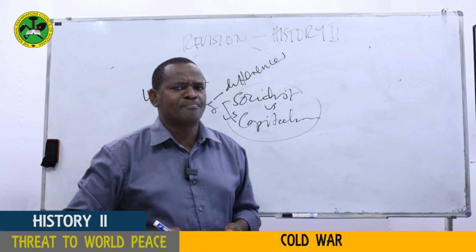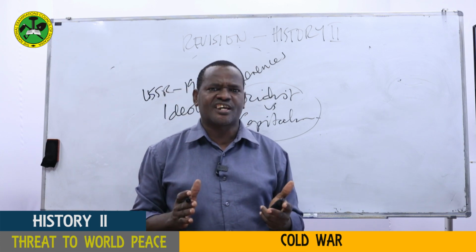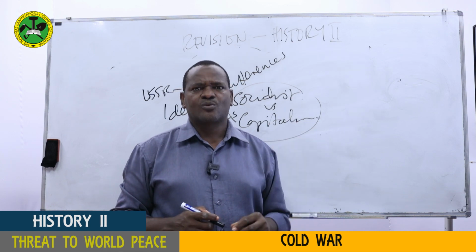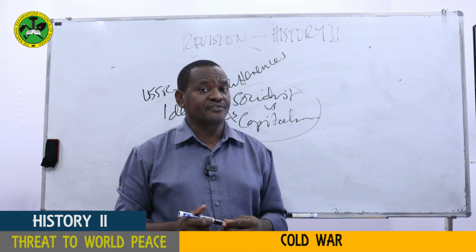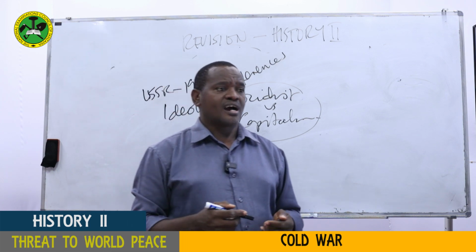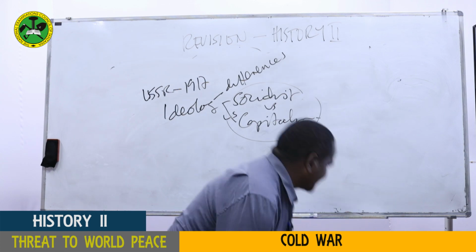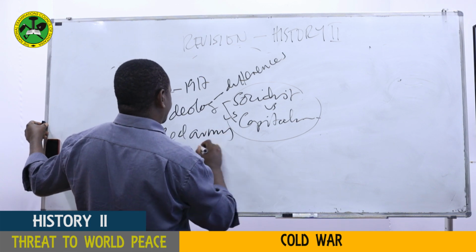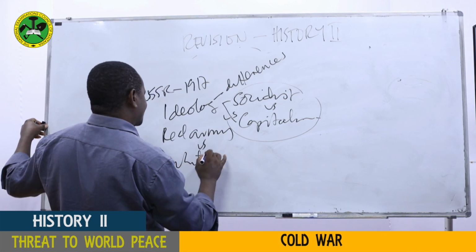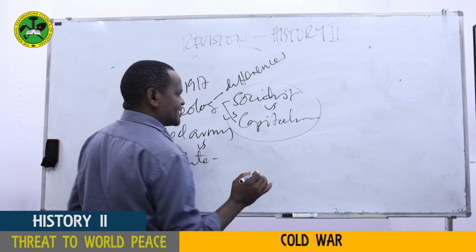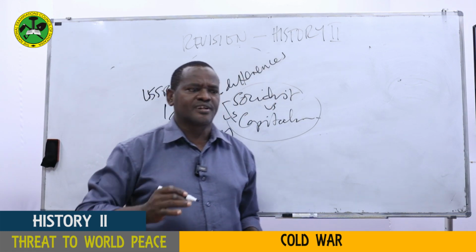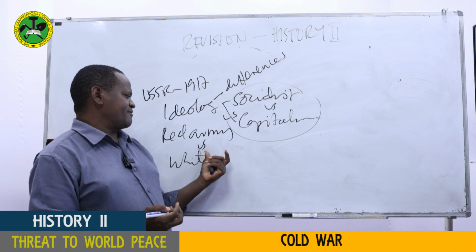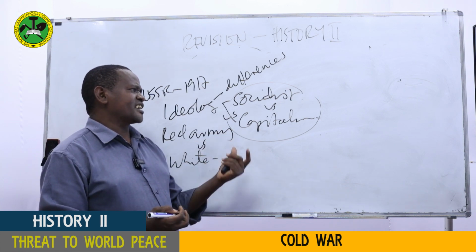My dear students, this can be proved by the fact that the United States of America, the French, and the British did not accept the Soviet Union from day one when it was established. In 1917, after the revolution, there was an outbreak of civil war in the USSR. And that war was fought between the Red Army, which was the Bolshevik army, and the White Army. The White Army represented the provisional government which had been overthrown, led by Alexander Kerensky. And the Western countries were supporting the White Army. In fact, they were discouraged by so many things.